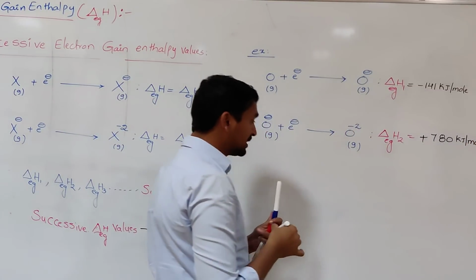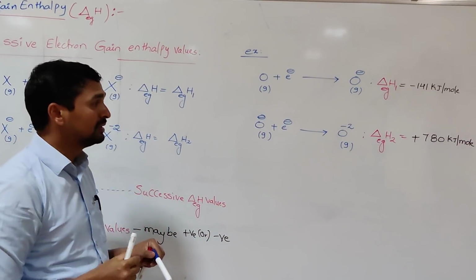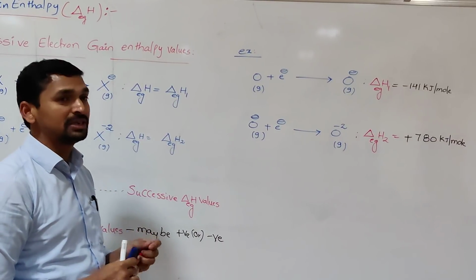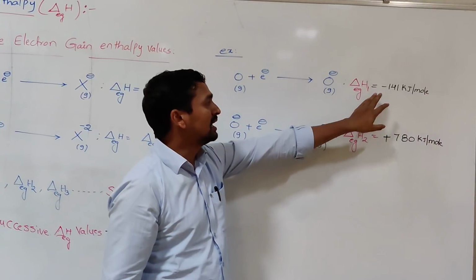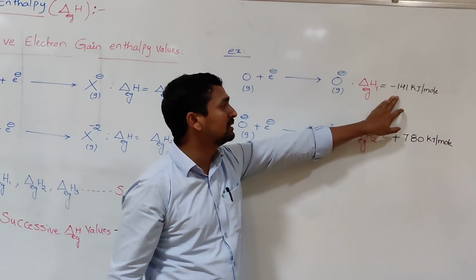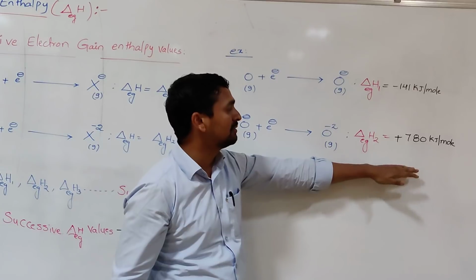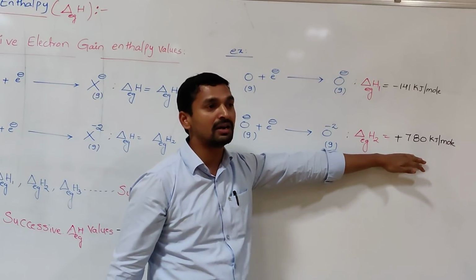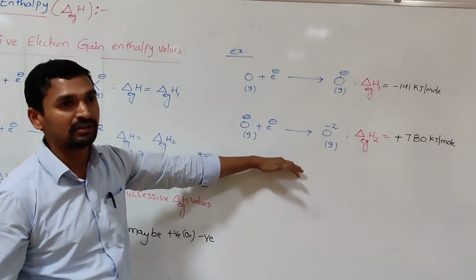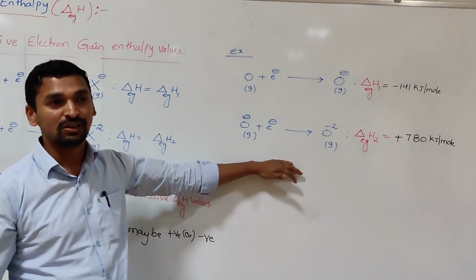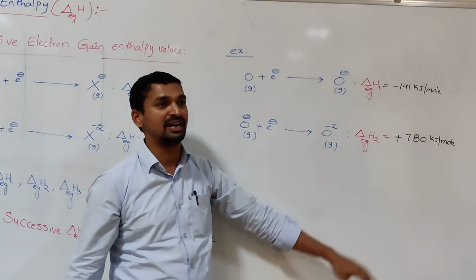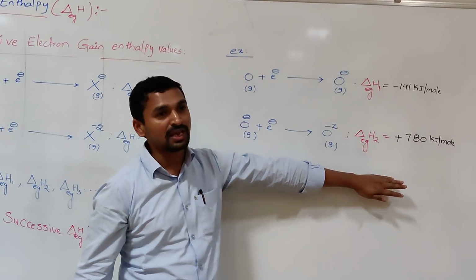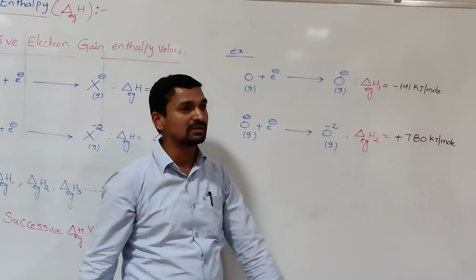The first electron gain enthalpy value is negative, the second electron gain enthalpy is positive. So in most cases, the first electron gain enthalpy value is negative, and the second one is positive. Why? Because by adding the second electron, the repulsions increase. To overcome those repulsions, we need to supply energy from outside.